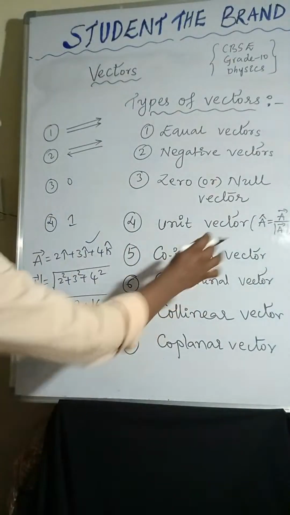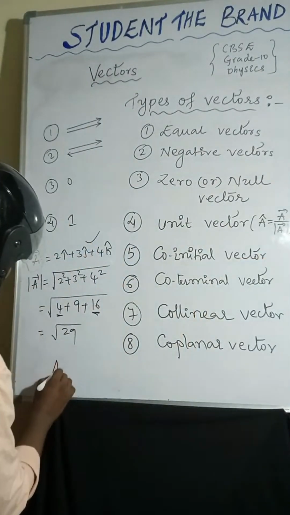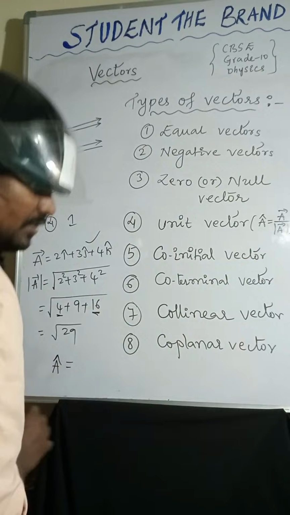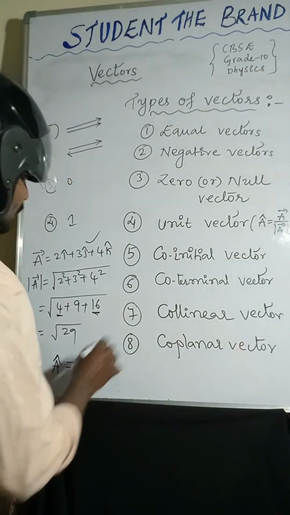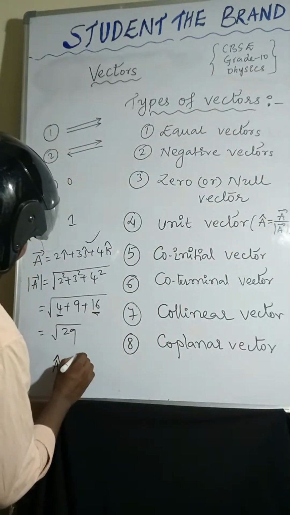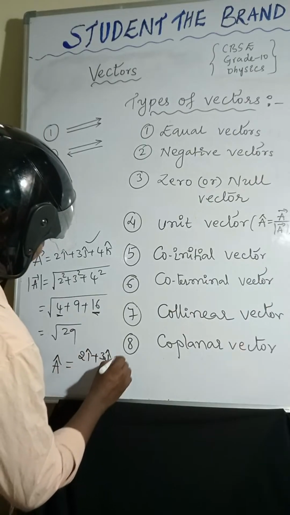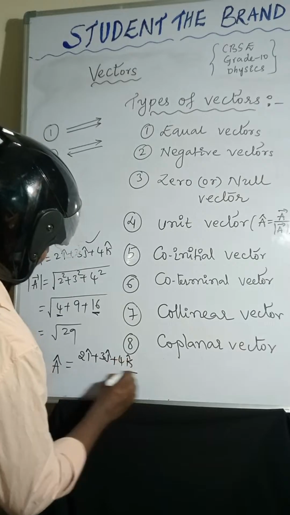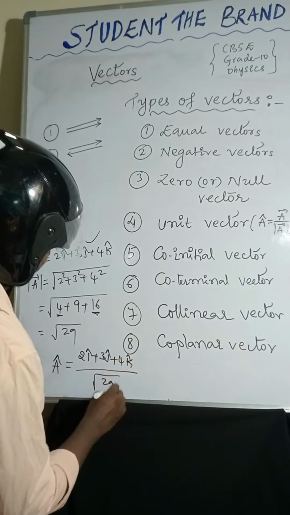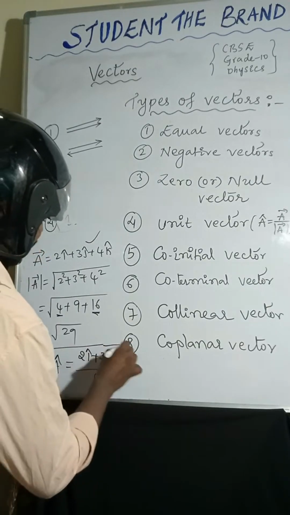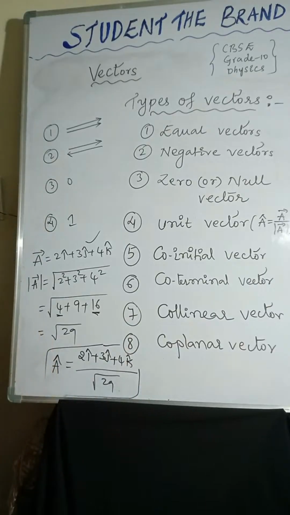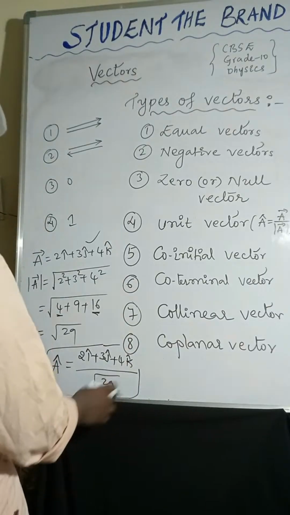If you want to write A cap, it is equal to A bar, which is 2i cap plus 3j cap plus 4k cap, divided by root over 29. So this is the unit vector.